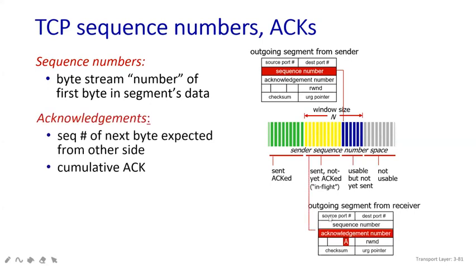Then in the acknowledgement side, it has to send back with the sequence number and the next byte expected from the other side. With that, it is going to send you the cumulative acknowledgement. It means that when this first blue color packet has gone with some sequence number to the receiver side, the segment from the receiver side has to be sent back with the acknowledgement number.